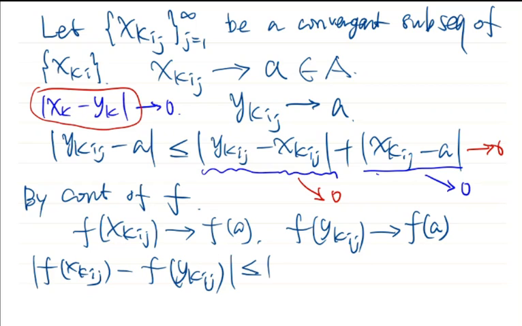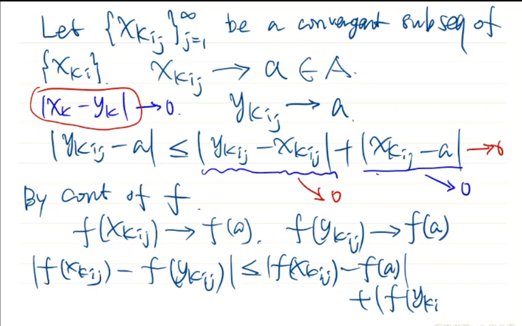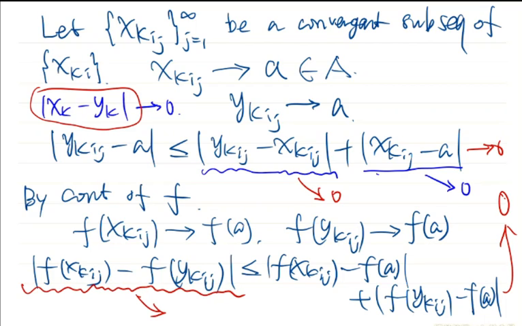Or if you don't believe, you can use the triangle inequality again. Now both these two terms on the right hand side go to 0. Therefore, eventually this goes to 0. So this means that the left hand side goes to 0.